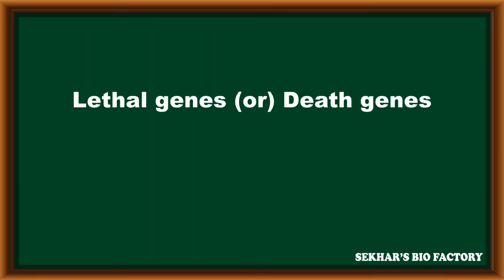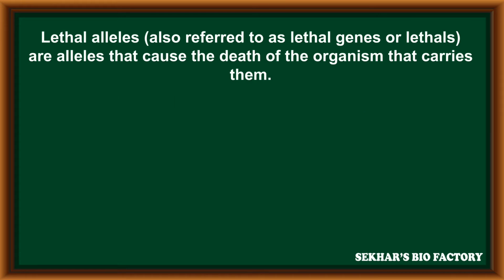Let us discuss lethal genes or death genes. Lethal alleles are also referred to as lethal genes or lethals, the alleles that cause the death of an organism when carried by them. That means some allelic combinations lead to the death of the organism when that combination is expressed in progeny; immediately it causes death.